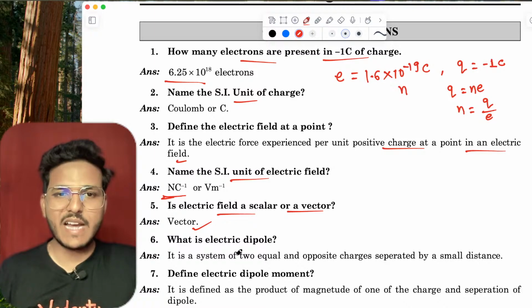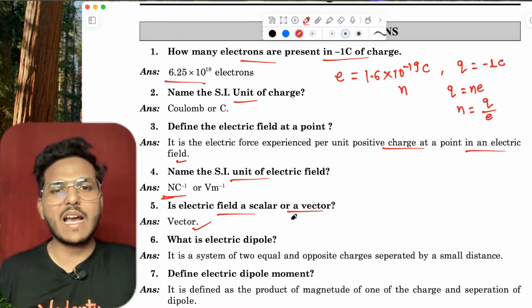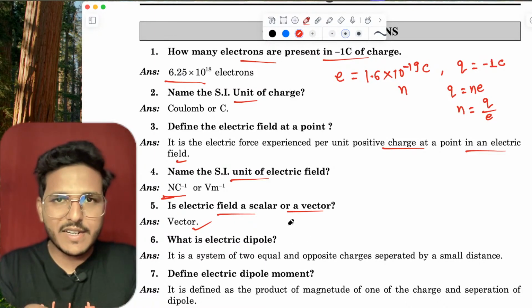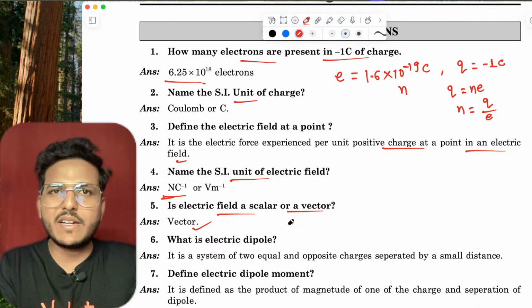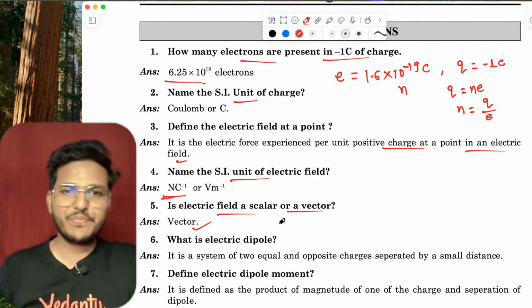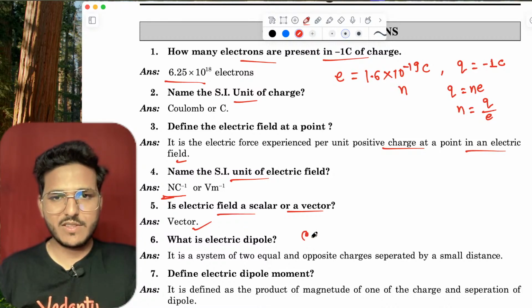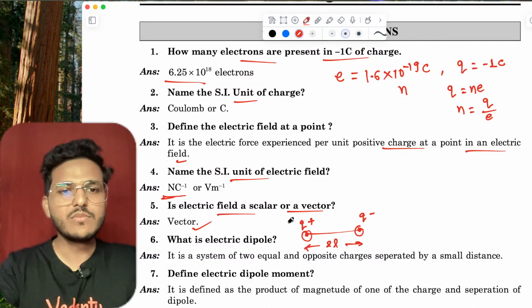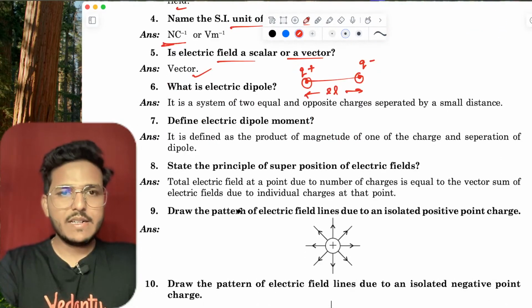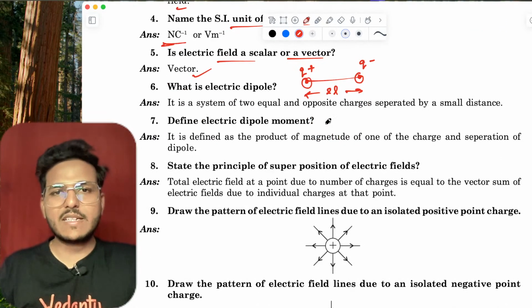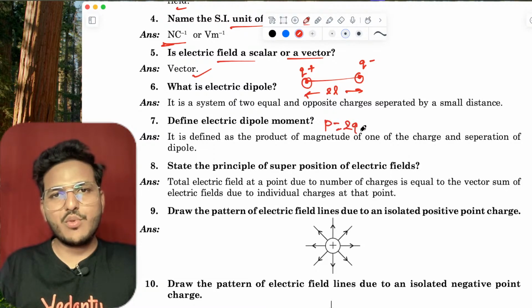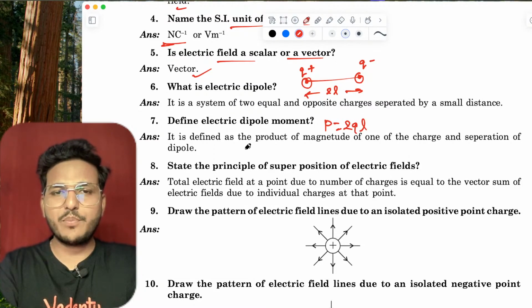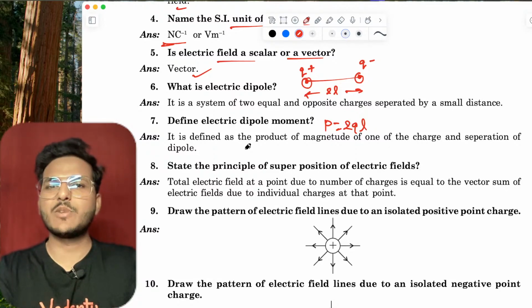Now, electric dipole. What is an electric dipole? An electric dipole is set up by 2 equal and opposite charges separated by a distance 2L. Here is Q positive, then this is Q negative, and the distance between these two is 2L. This is a dipole. Define electric dipole moment. Electric dipole moment is P equals 2QL, the product of any one charge and the distance between both the charges.